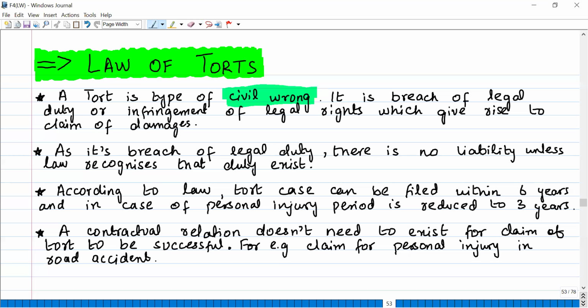Like for example, if you go to a restaurant and it is the restaurant's duty to provide you with a standard service, right? The place should be clean, the food should be clean. If they do not do that, then they have committed tort. You went to a doctor and the doctor didn't check you on the spot, and because of that your injury got worse. Now if your case was an emergency case, he should have checked you, but he didn't. He committed tort. But tort is basically a type of civil wrong. Let's say some neighbor came to your house and he is playing music on a loudspeaker and disturbing you, then you can put up a claim for tort on him as well. Why? Because he is doing a civil wrong. Okay.